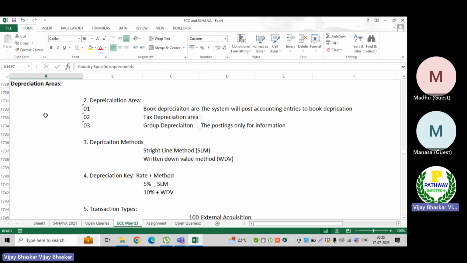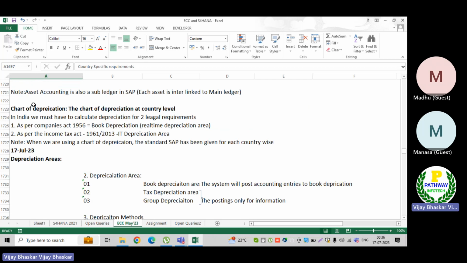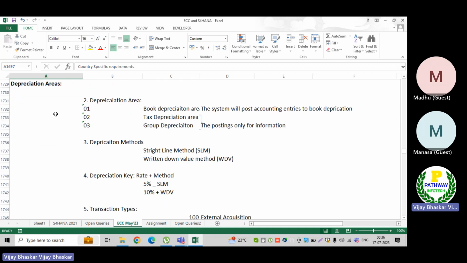Coming back to today's session, depreciation area. What is meant by depreciation? First we need to understand the chart of depreciation. I have already explained in detail, and even shown in the system, what the chart of depreciation is and how it is interlinked to the country level. Now, the depreciation area is nothing but this: I want to calculate depreciation in India.